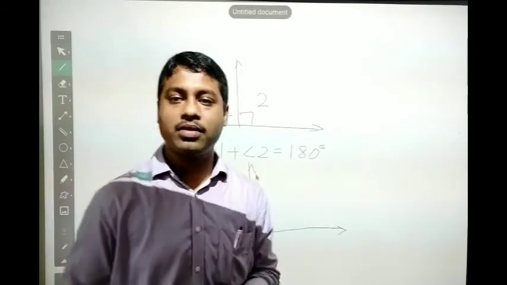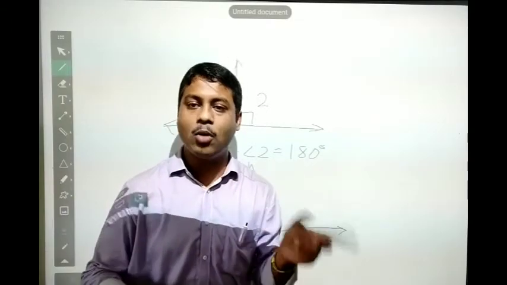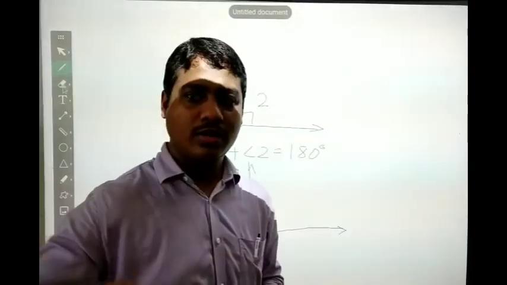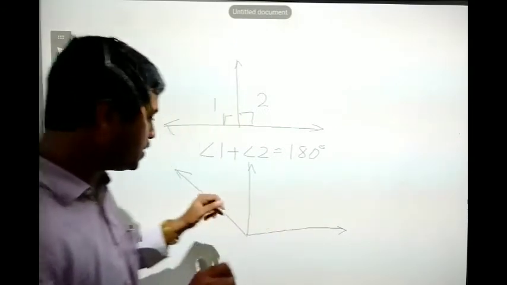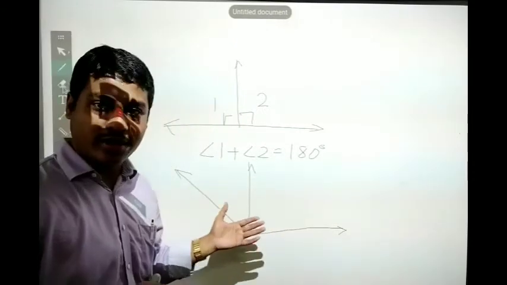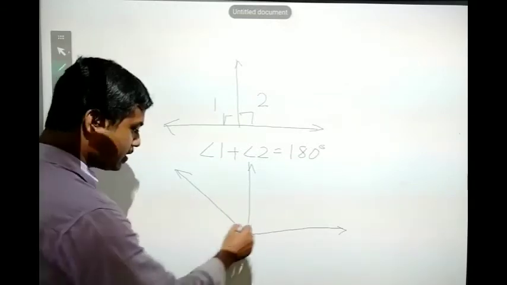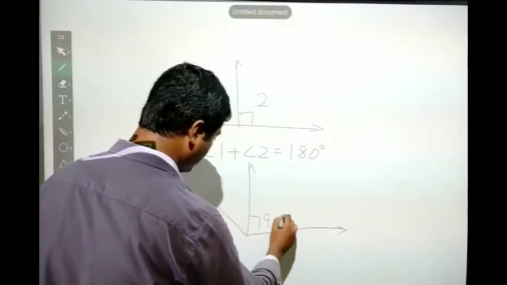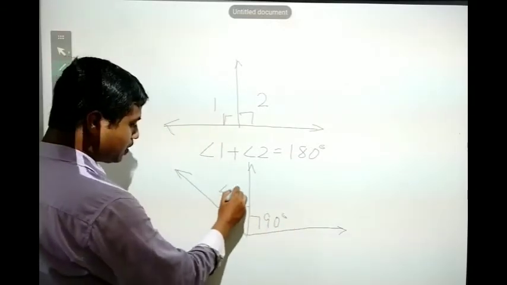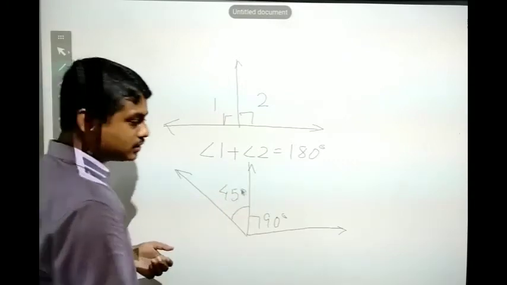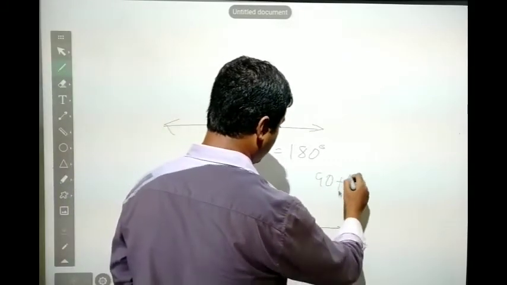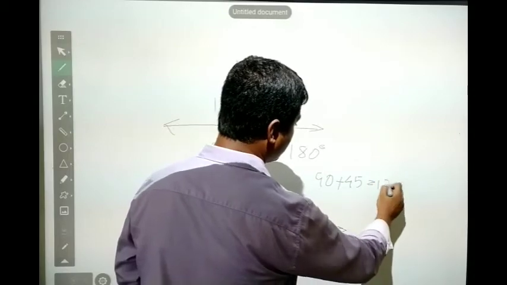Next we go to the vertically opposite angles. Don't get confused that this is also a linear pair. Just for example, this is your 90. This is, suppose, around 45 degree. Just add the angles. What will you get? 90 plus 45, the value is equal to 135.